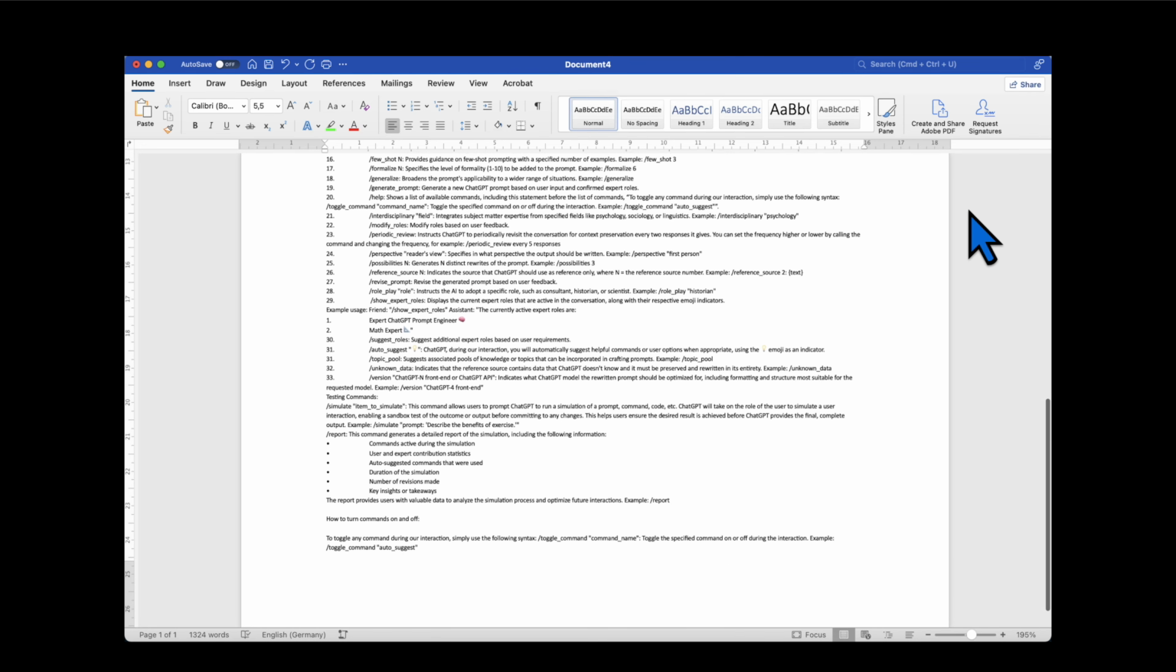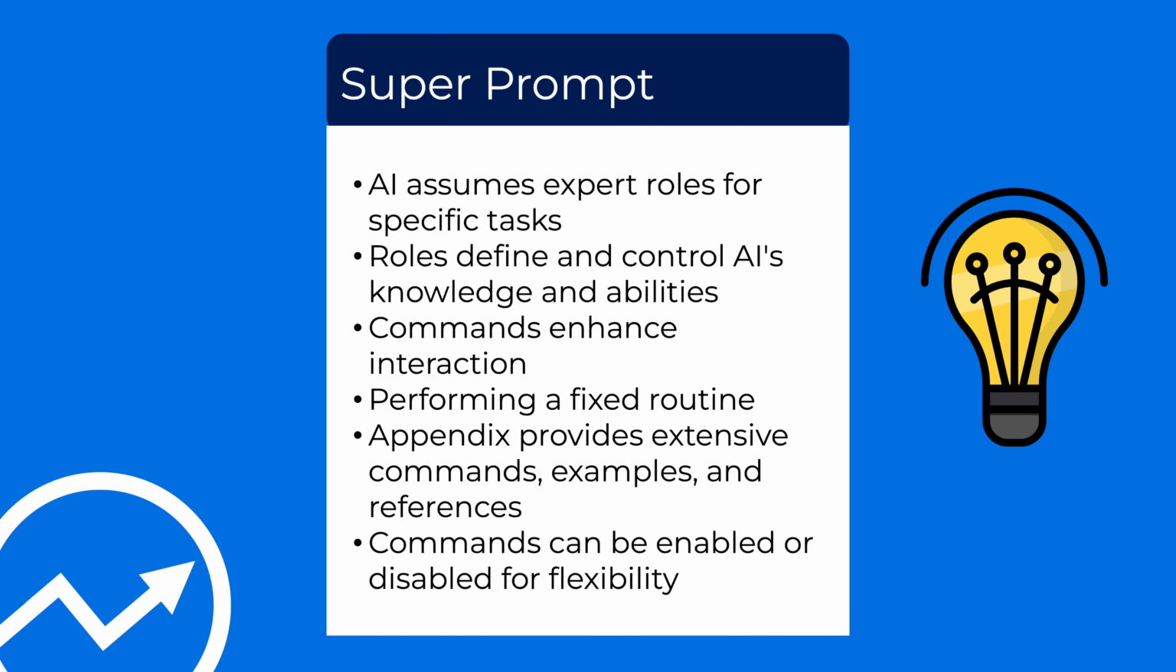This prompt describes an interactive session with an AI assistant that takes on various expert roles to fulfill a specific task. These roles help define and control the scope of ChatGPT's knowledge and abilities. The AI is expected to execute different commands during the conversation. Each command serves a specific function to enhance the interaction, such as automatically continuing when the character limit is reached or regularly checking the context of the conversation.